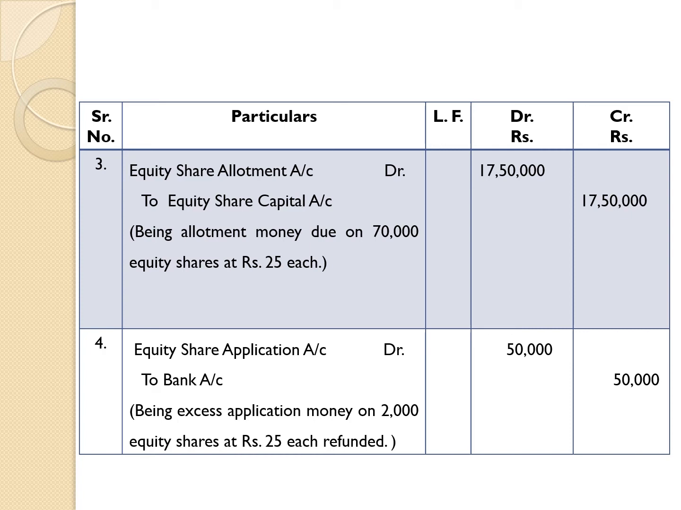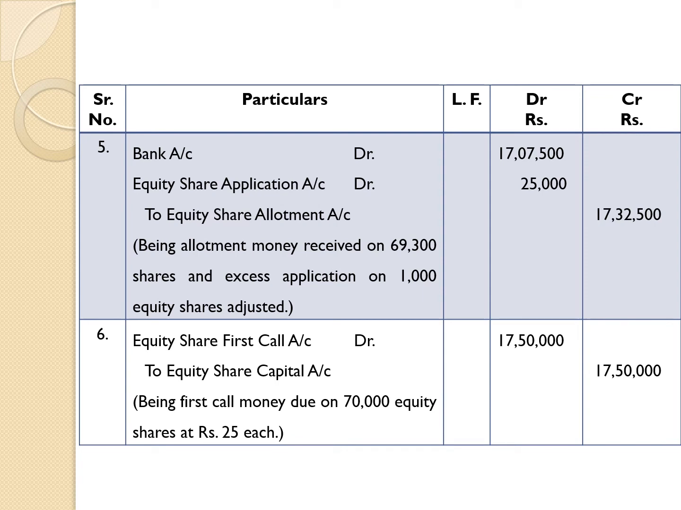This entry is completely opposite of entry number 1. In entry number 1 we have taken application money, but in entry number 4 we are refunding excess application money on 2000 shares. So excess application money refunding means money has gone from the company for the sake of the application account. So the entry is equity share application account debit 50,000 to bank account 50,000, being excess application money on 2000 equity shares at rupees 25 each refunded.